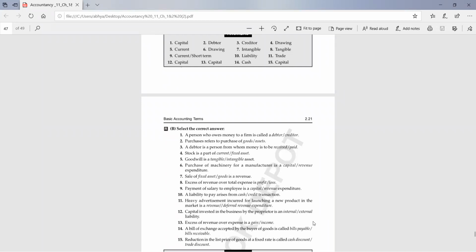Next. Capital invested in the business by the proprietor is an internal liability. Yes, very good. Next. Excess of revenue over expense is income. Very good. Next. A bill of exchange accepted by the buyer of goods is a bill payable. Yes, very good. Last. Reduction in the list price of goods at a fixed rate is called trade discount.